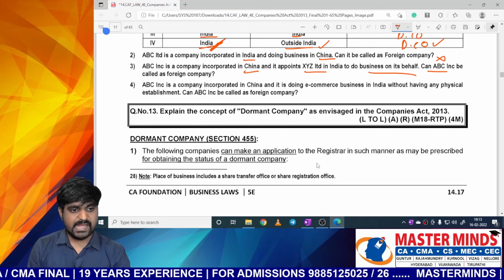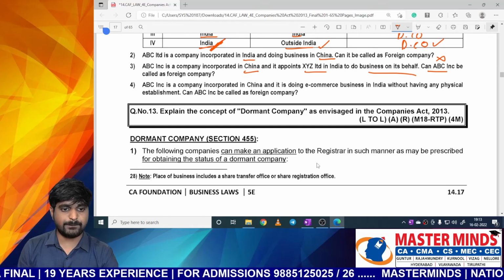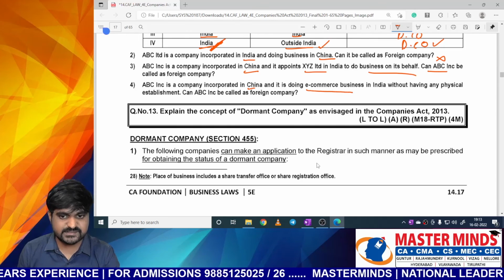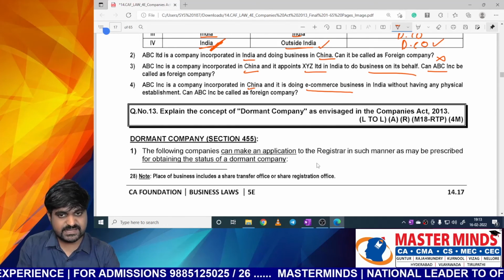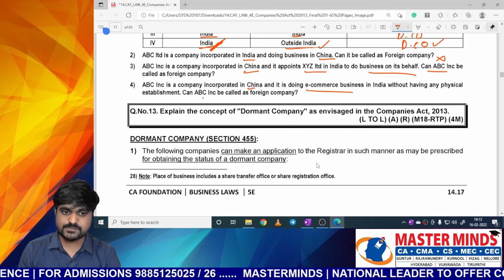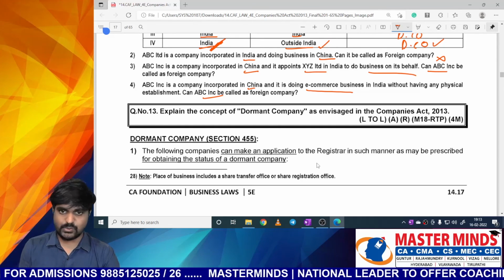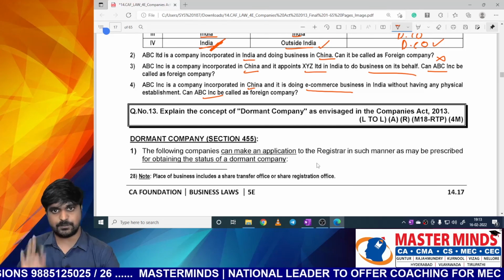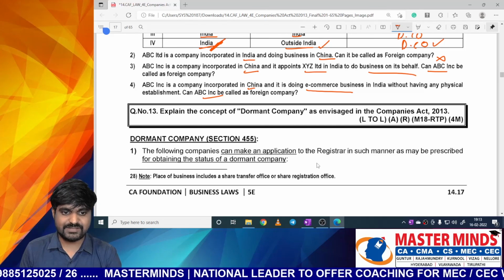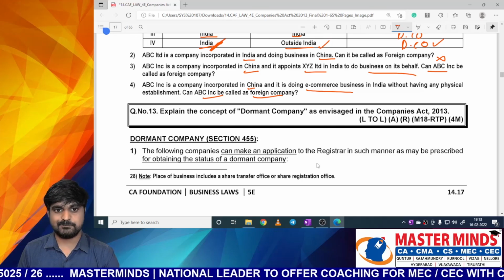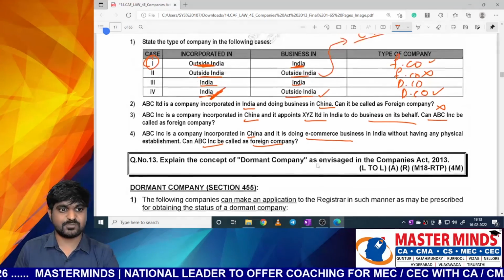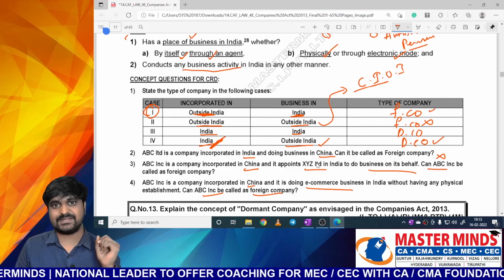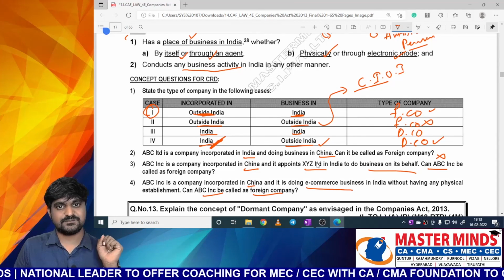ABC Incorporation is a company incorporated in China, and it is doing e-commerce business in India without having any physical establishment. Can ABC Incorporation be called a foreign company? Yes. Doing business is important, whether it is electronically or in physical mode is not important. So here, this company will be called a foreign company. So that is the importance of these concept questions. With the help of concept questions, we will get complete clarity about the concept.